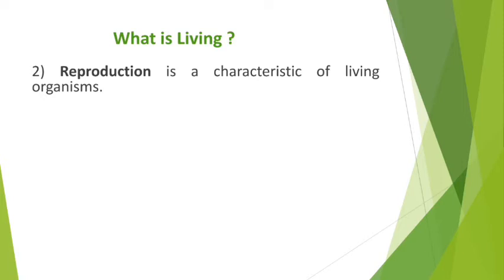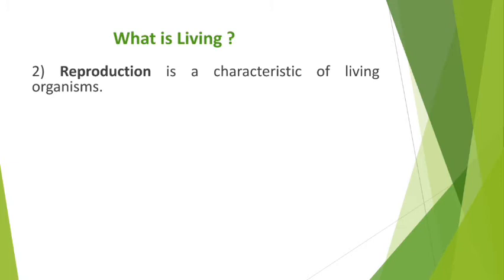So likewise, you will find that in flowering plants the number of plants is increased through seed. So seed is playing a very important role in reproduction. Reproduction means to increase the number of individuals, or to form a new individual, so that living organism has a property to reproduce.